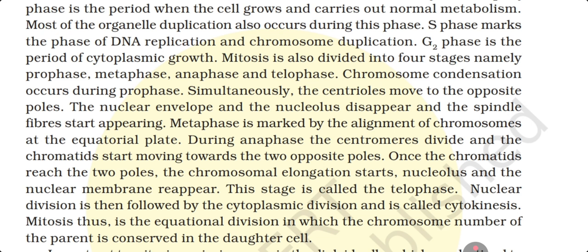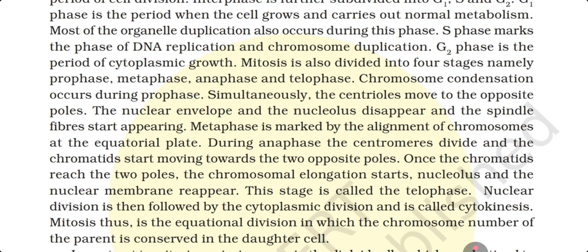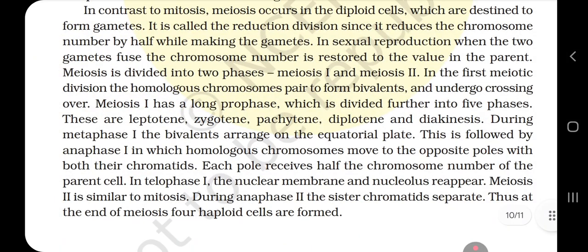Once the chromatids reach the two poles, the chromosomal elongation starts. The nucleolus and the nuclear membrane reappear. This stage is called telophase. Nuclear division is then followed by cytoplasmic division, called cytokinesis. Mitosis thus is the equational division in which the chromosome number of the parent is conserved in the daughter cells. In contrast to mitosis, meiosis occurs in diploid cells which are destined to form the gametes. It is called the reduction division since it reduces the chromosome number by half while making the gametes. In sexual reproduction, when the two gametes fuse, the chromosome number is restored to the value of the parent.